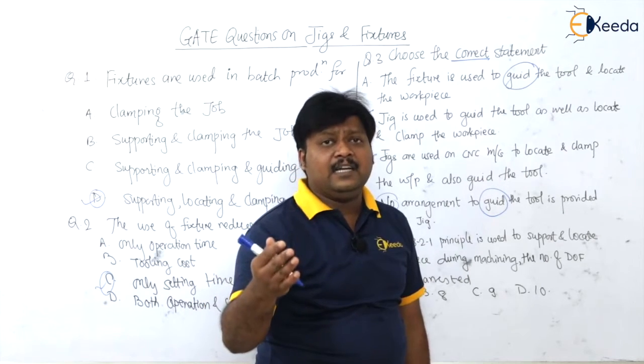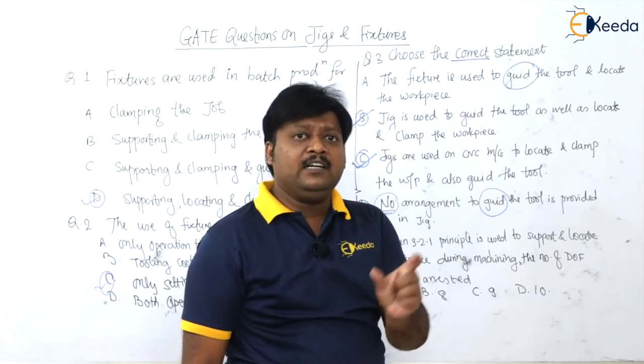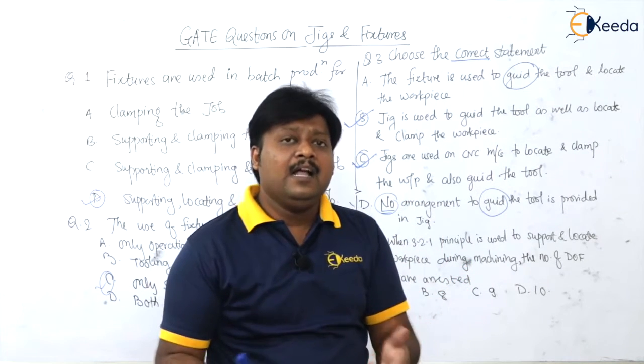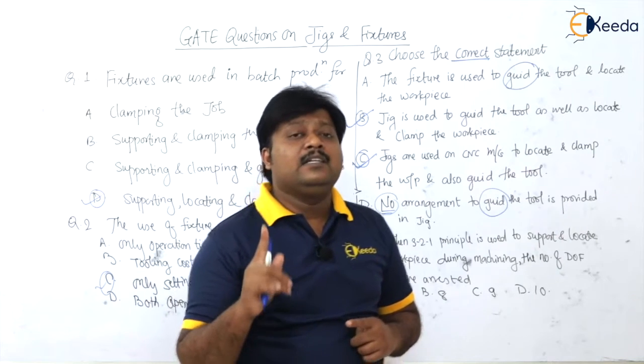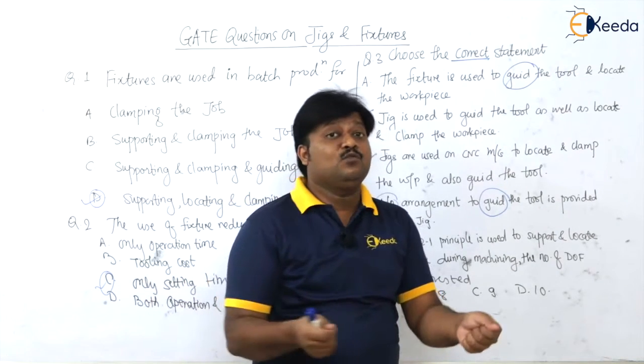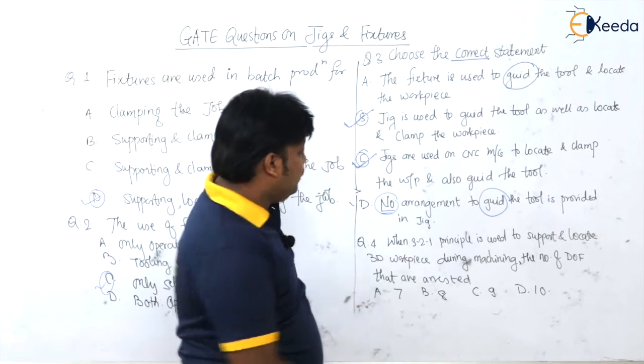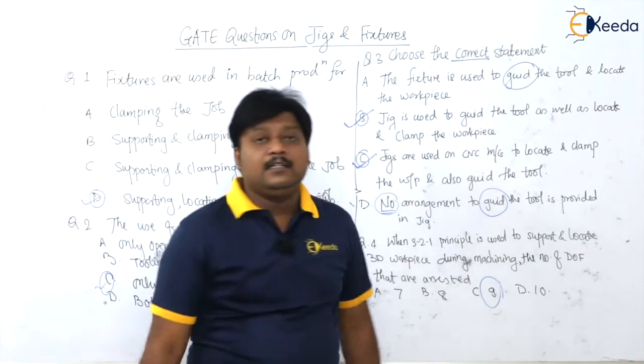Further, you also know that the loading and unloading freedoms get arrested by the clamping, and the remaining one is arrested by the cutting force of the tool. You know very well. So what is the answer? 9 degrees of freedom are arrested.